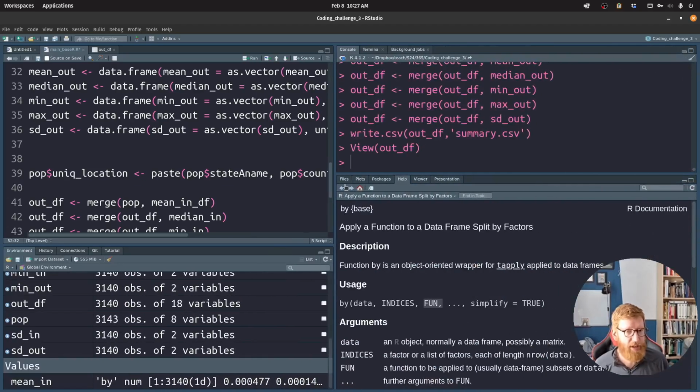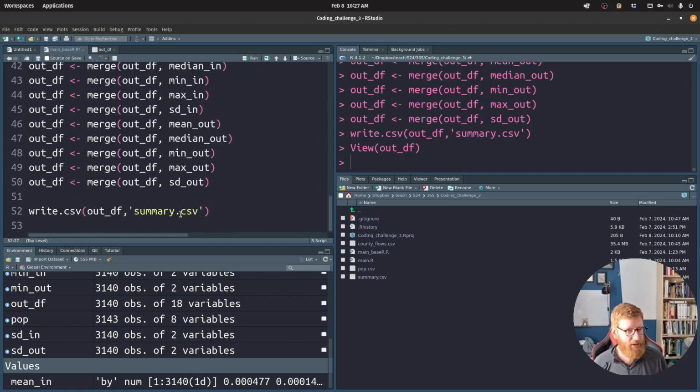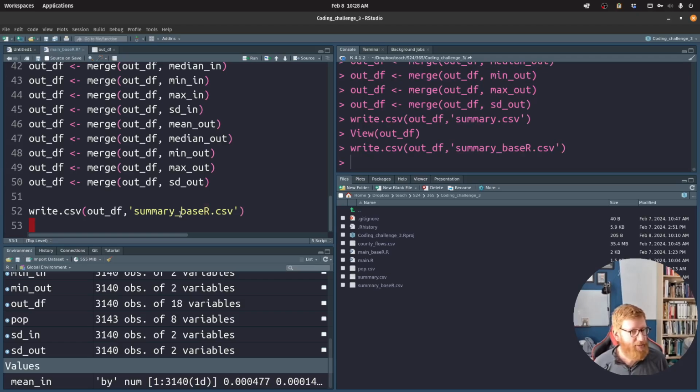You know what I should have done is I should have saved this as something with a different name. So let's call this summary underscore base R. Write that. Cool. So we put it all together. We've done the basics of this task.